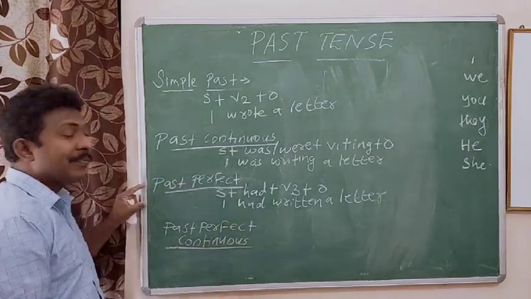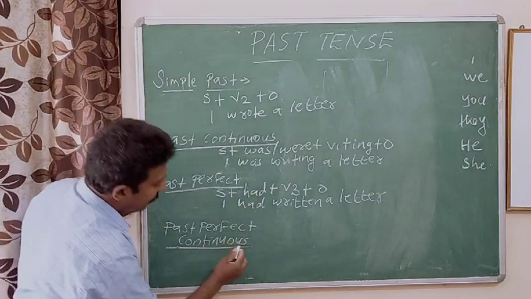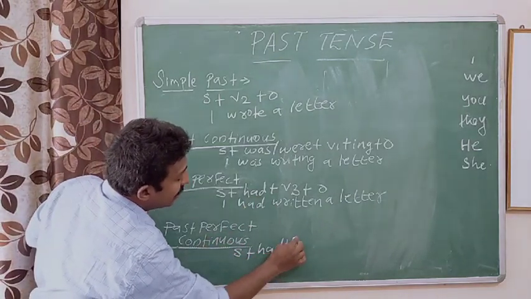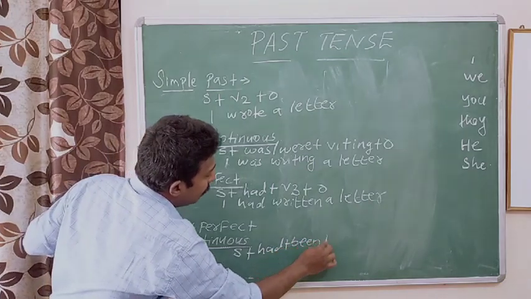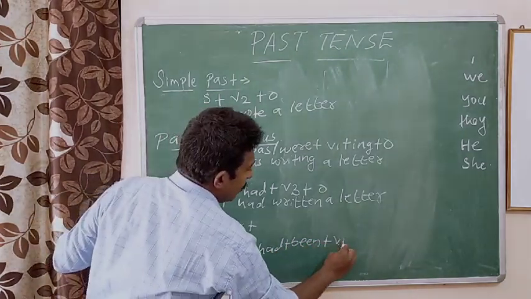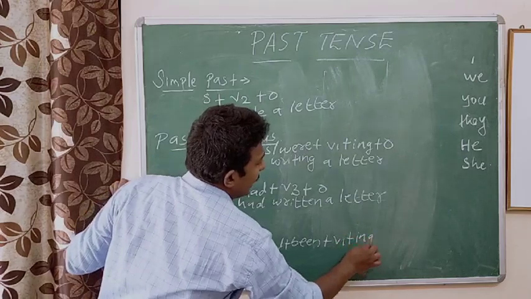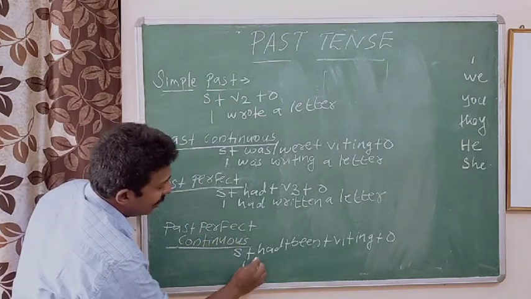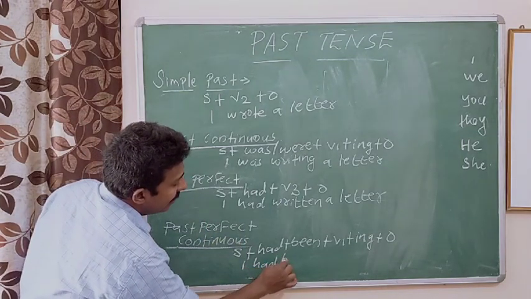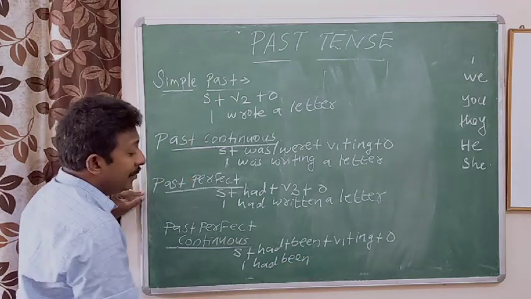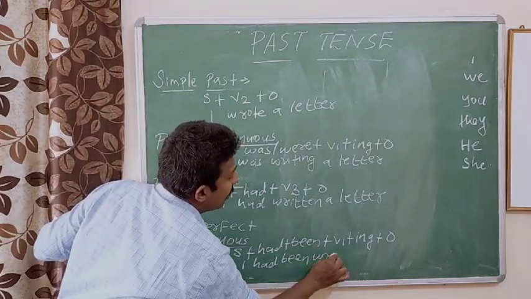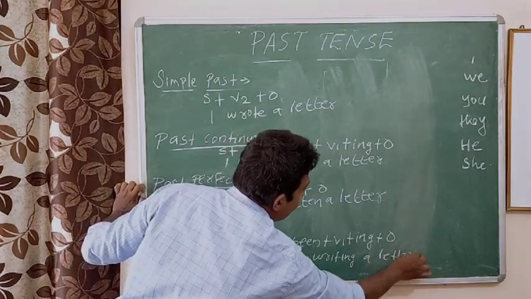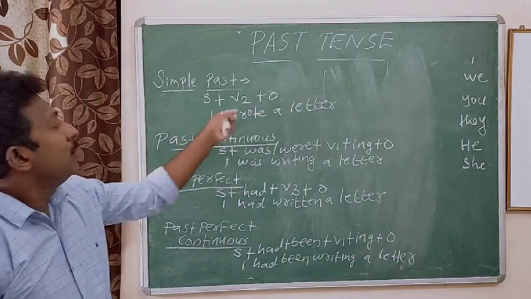And the last one is past perfect continuous. What is the formula? Subject plus had plus been plus V1 plus ing plus object. How to make a sentence? I had been writing a letter.